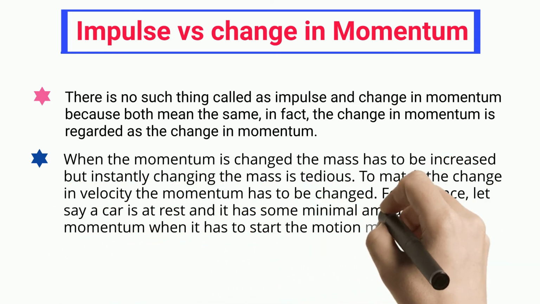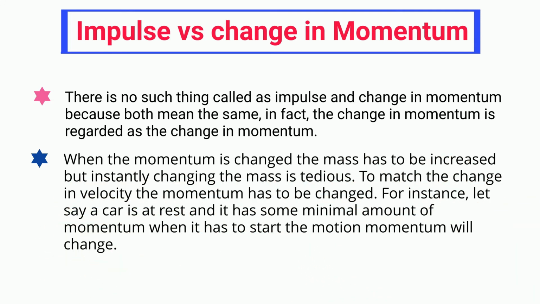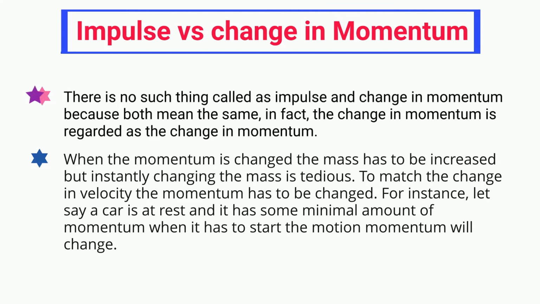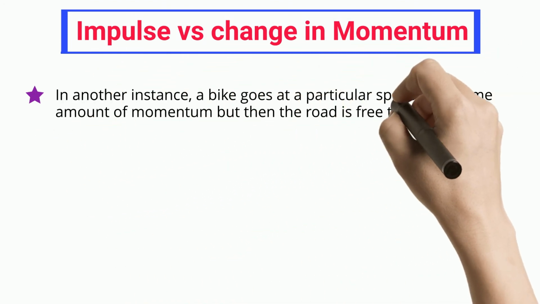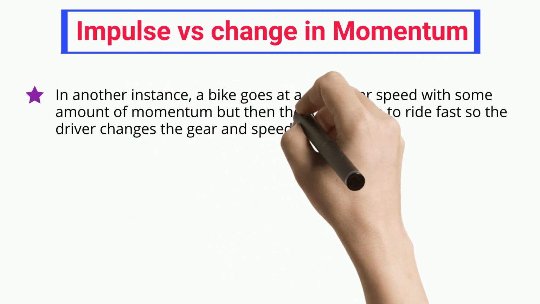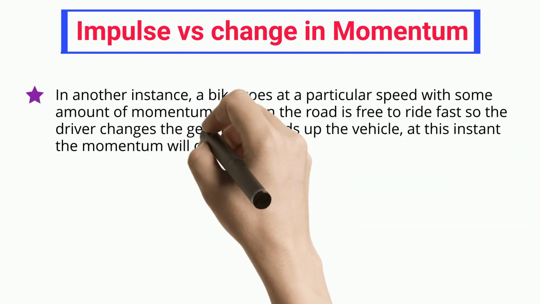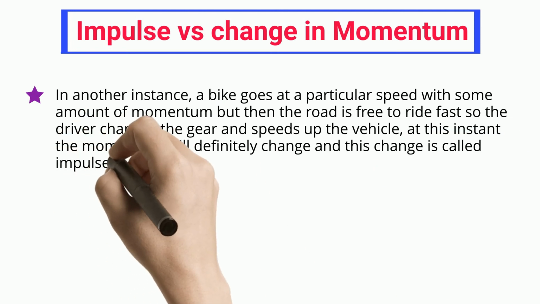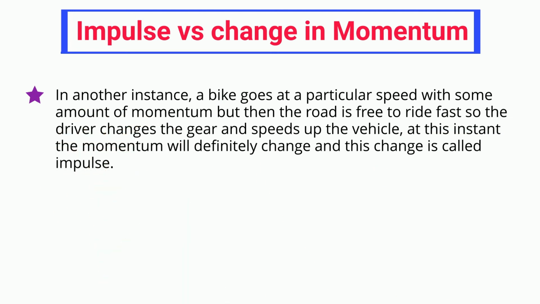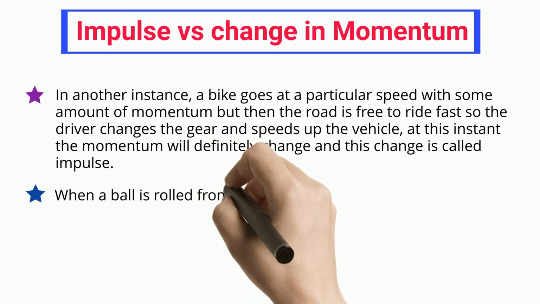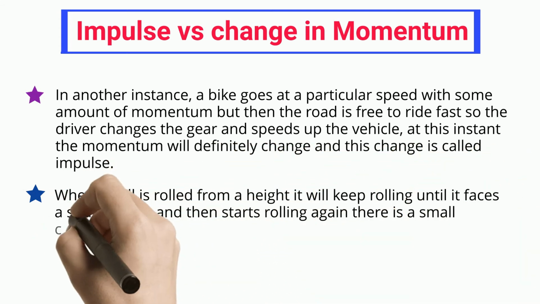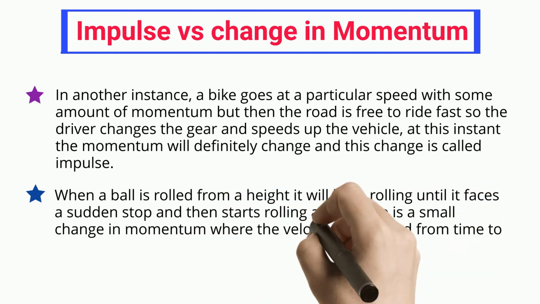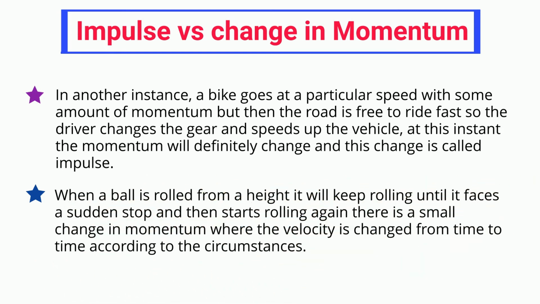For instance, let's say a car is at rest, and it has some minimal amount of momentum. When it has to start, the momentum will change. In another instance, a bike goes at a particular speed with some amount of momentum, but then the road is free to ride fast, so the driver changes the gear and speeds up the vehicle. At this instant, the momentum will definitely change, and this change is called impulse. When a ball is rolled from a height, it will keep rolling until it faces a sudden stop, and then starts rolling again. There is a small change in momentum where the velocity is changed from time to time according to the circumstances.